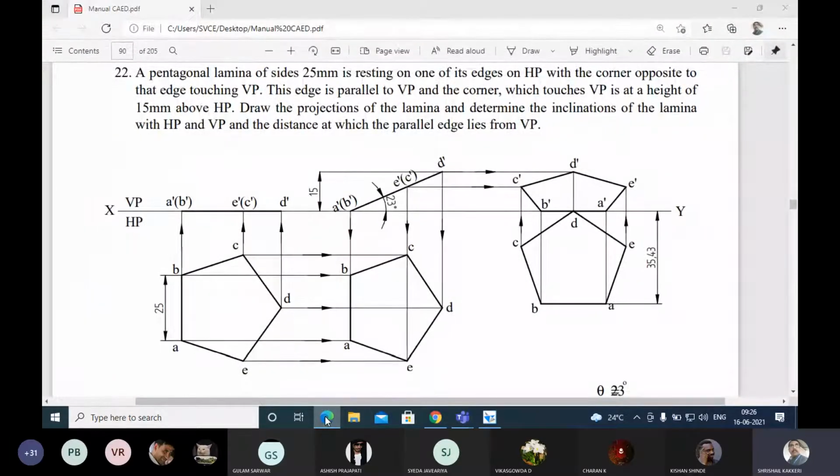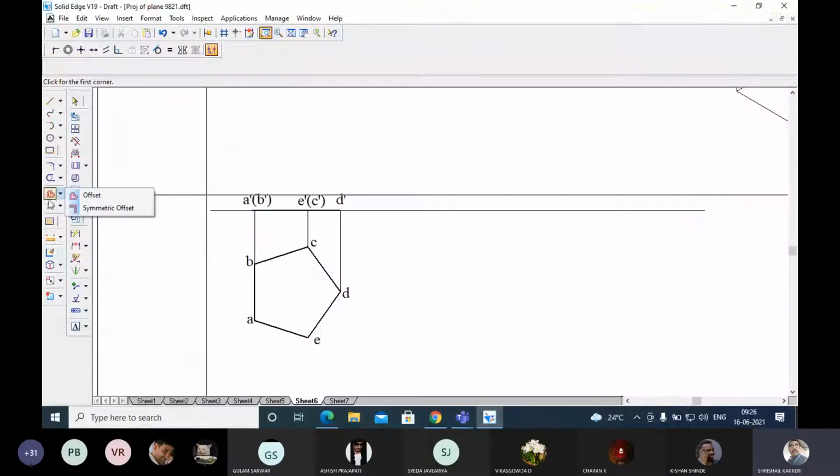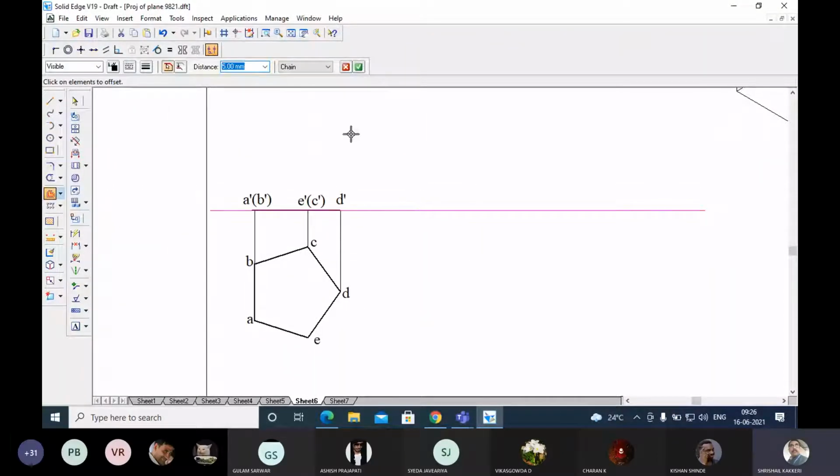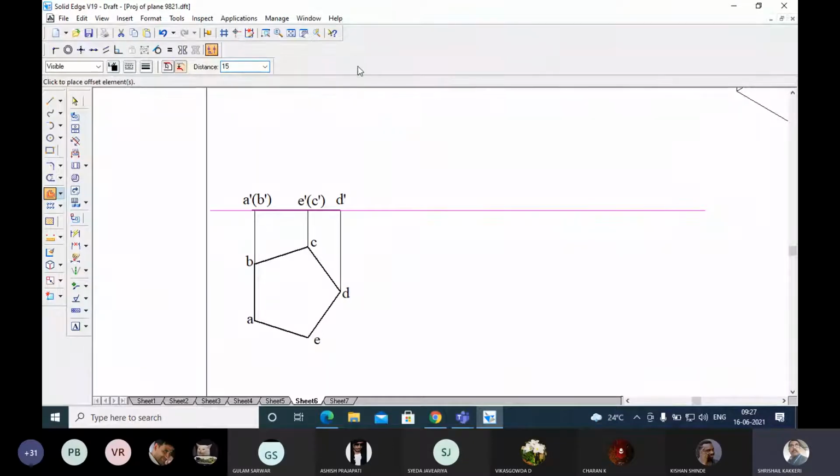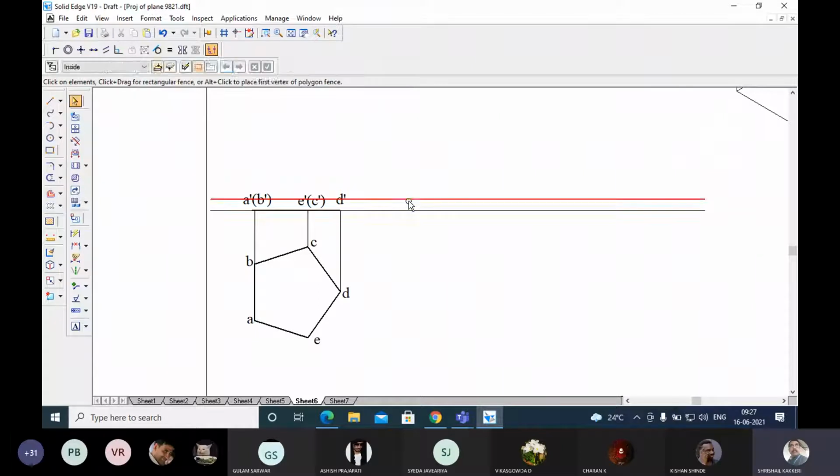Now what I am doing, take offset, select offset, select this line and give 15 mm. Once the selected line is okay, you write 15 mm horizontal plane. Okay, this will be a normal line. Now I don't want to take so much length. What I can do is you can leave it here only. Okay, I can remove this portion. Otherwise it will look odd.